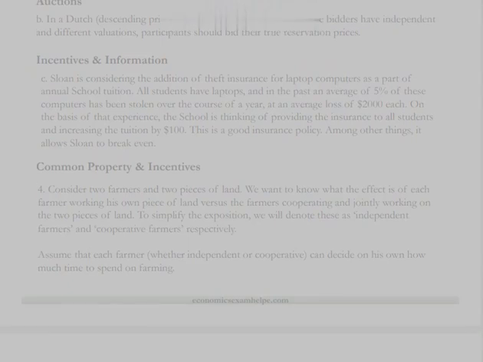Auctions. B. In a Dutch, descending price, auction for an object for which the bidders have independent and different valuations, participants should bid their true reservation prices.